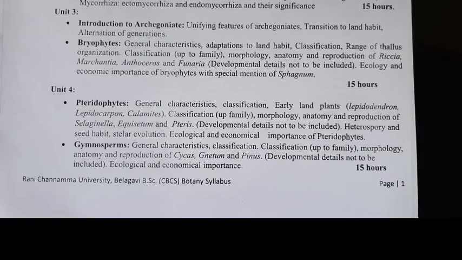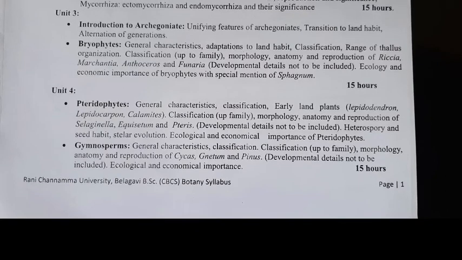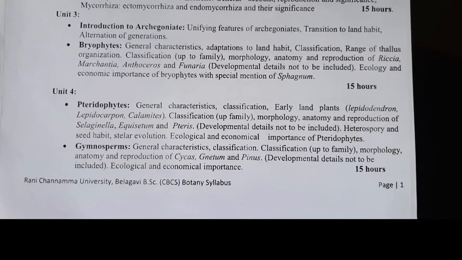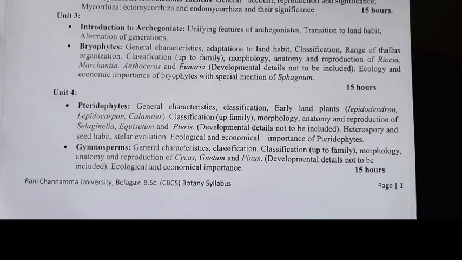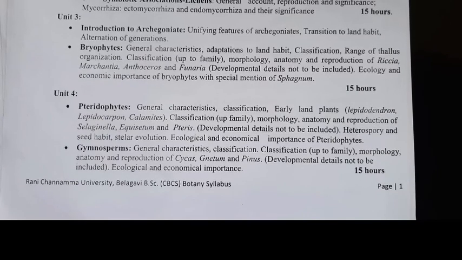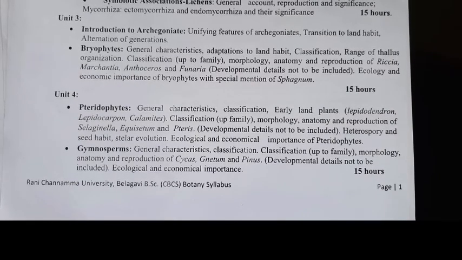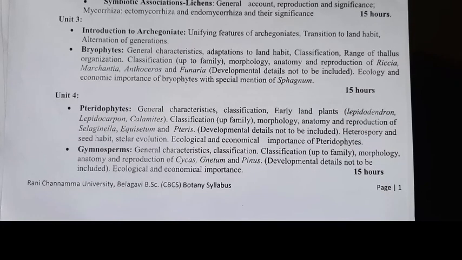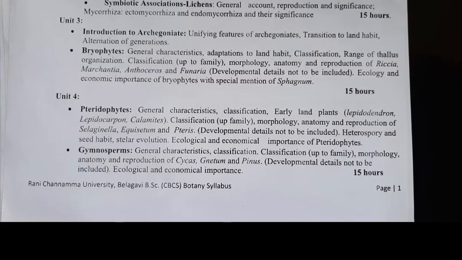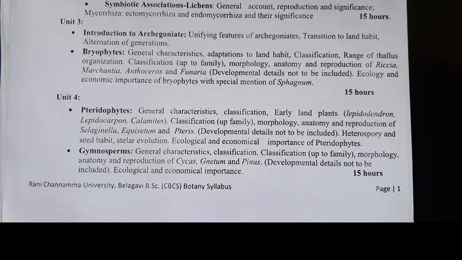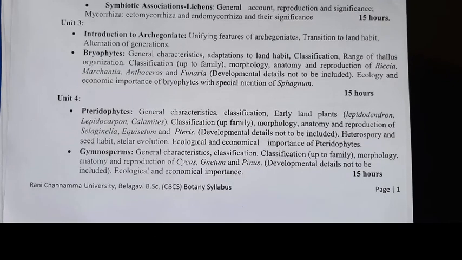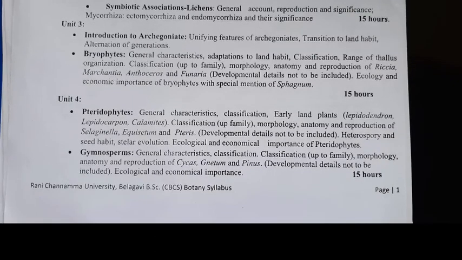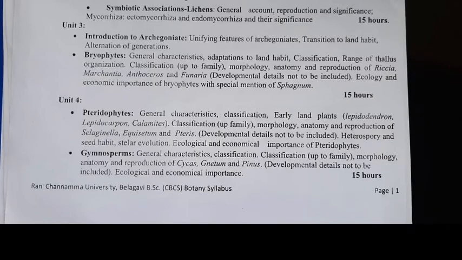This is all about the first semester syllabus. This is your botany syllabus for the first sem. Just understand the syllabus and pattern. You have to learn this syllabus and understand each and every concept.